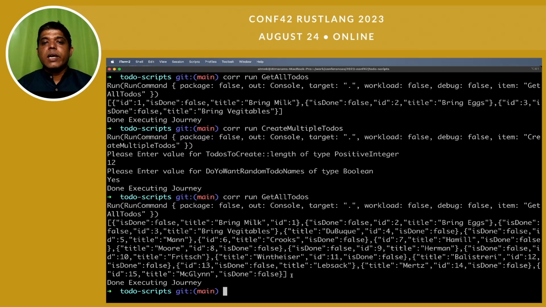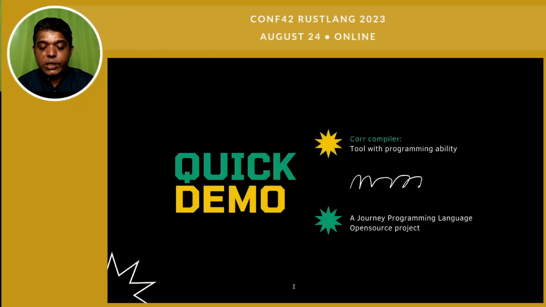Now you must be wondering, is this tool just coded for to dos? No. In fact, get all to dos, create to do, these are all scripted. You can create multiple commands like this in the tool. How to script this, I am going to show you in an extended demo. So let's switch back to the presentation.